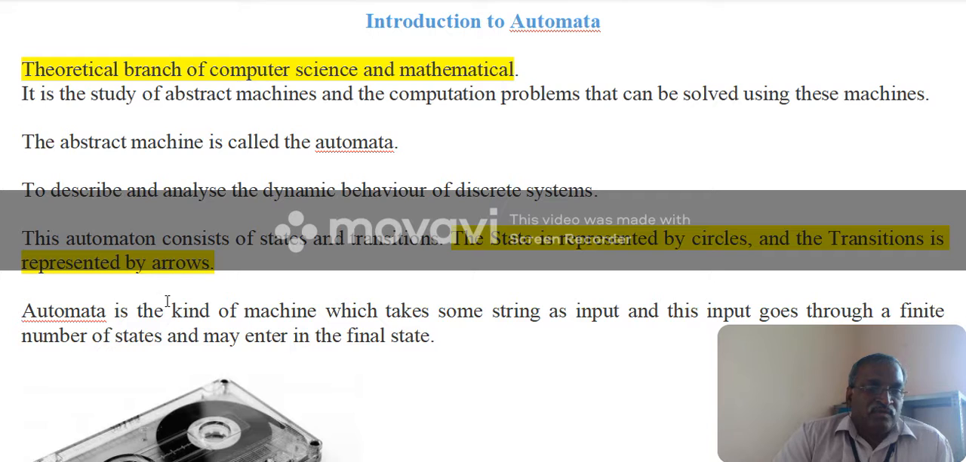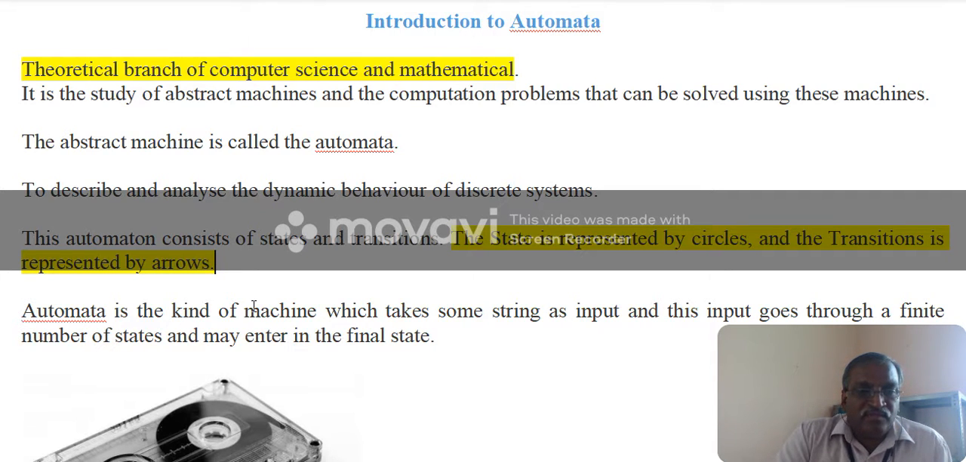An automaton is a kind of machine which takes some string as an input, and this input goes through a finite number of states and may enter into the final states. There is an initial state, and from the initial state it consumes some input, then moves to the next state.